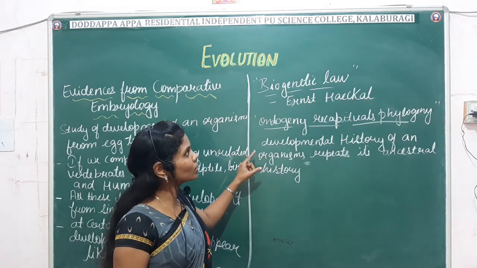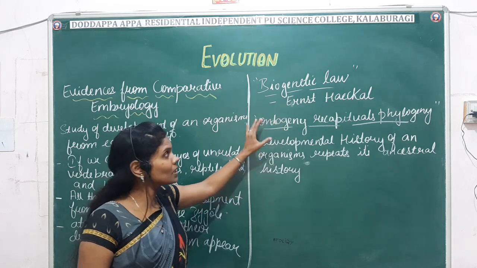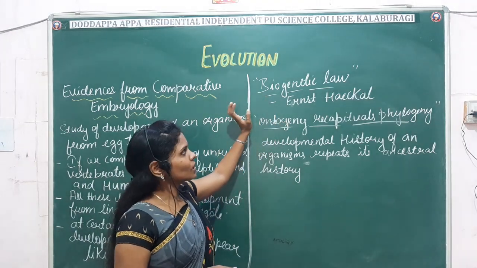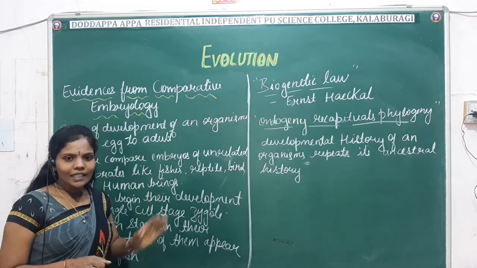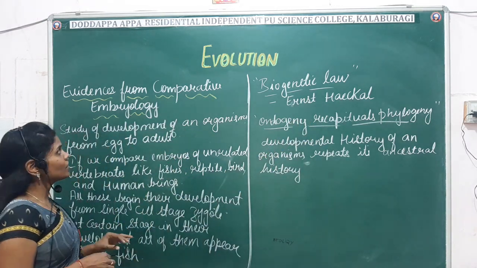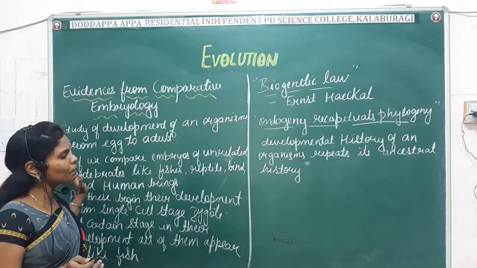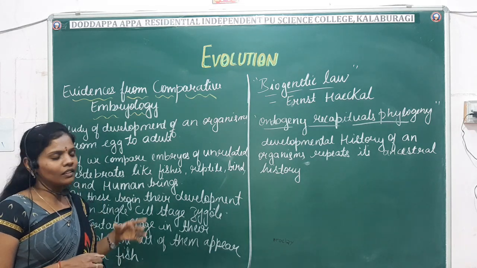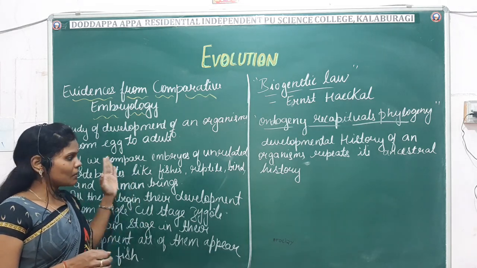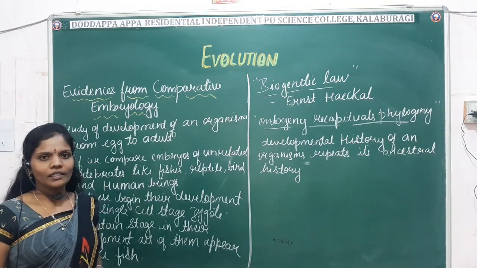This definition will be asked for 1 mark. It is important for your CET and NEET purposes. The biogenetic law was proposed by Ernst Haeckel. So that's about the second evidence, the evidence from comparative embryology. When we compare the embryos of different animals, we see what changes occur and how they look. Next we'll move on to another evidence.